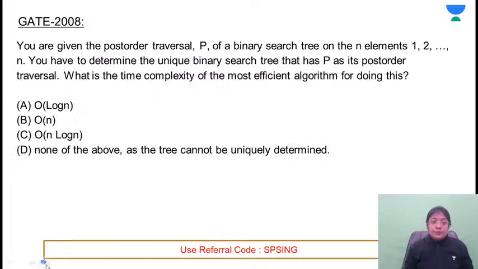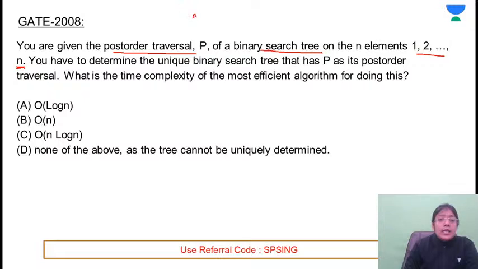Next question. Try to attempt this question. You are given the post order traversal P of a binary search tree. आपको post order traversal given है of some binary search tree of n elements, that is 1 to n. This is the post order traversal of some binary search tree. Post order traversal का मतलब क्या? Root is present at the end of a binary search tree.